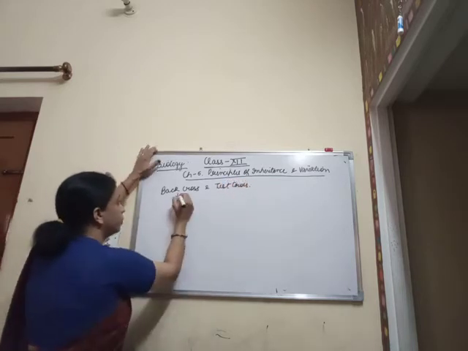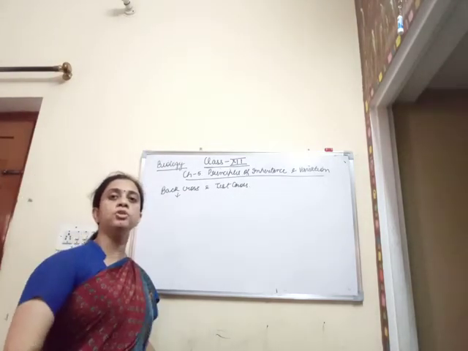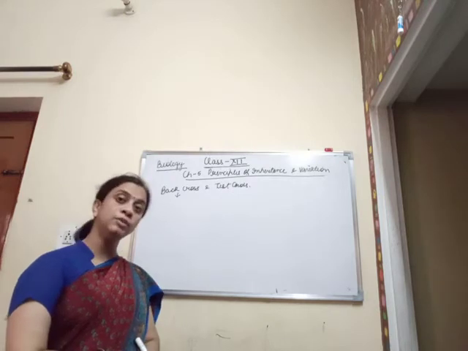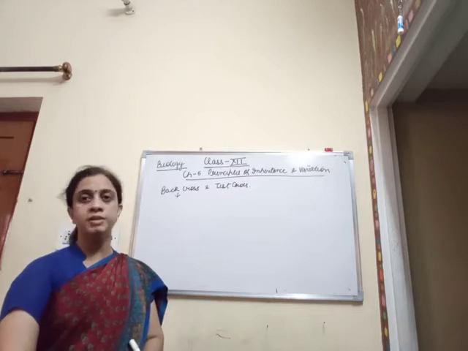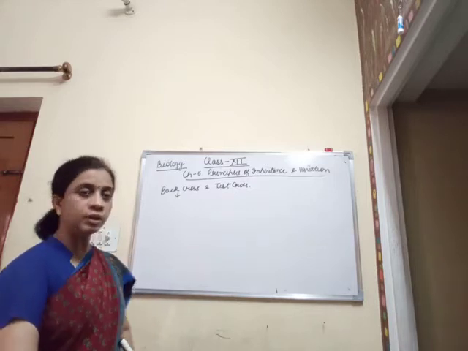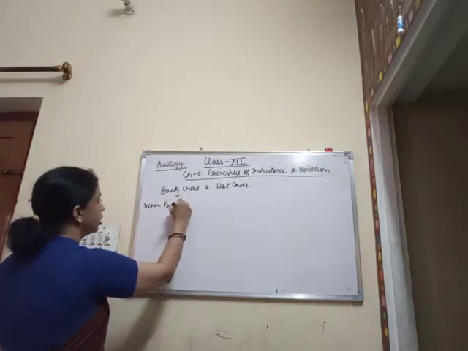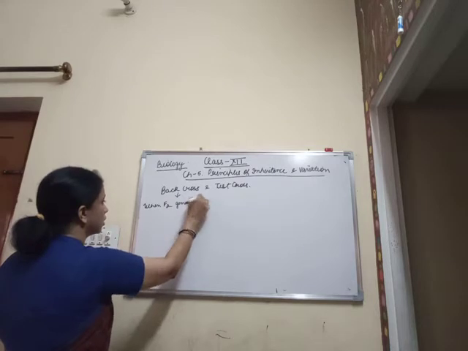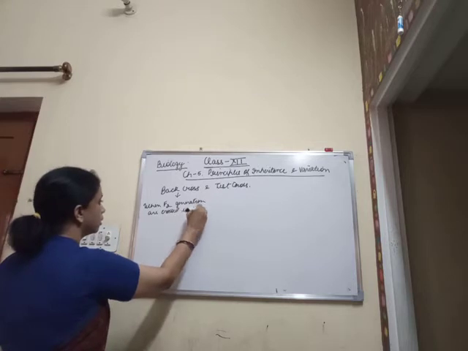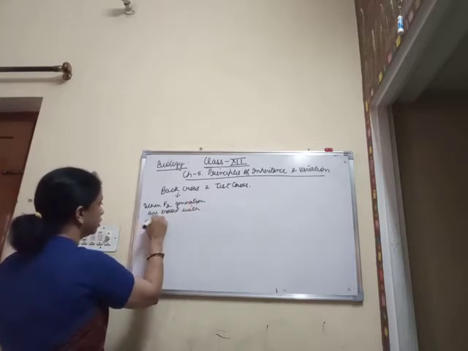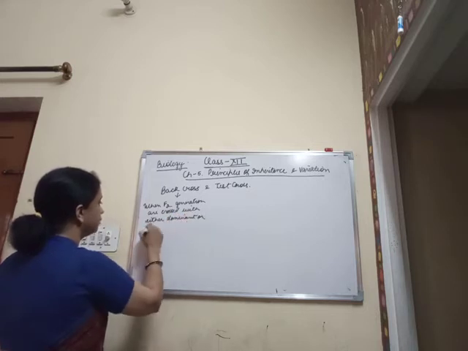The back cross is a process wherein the members of the F2 generation are crossed with either of the parents, either the dominant parent or the recessive parent. Therefore it is said to be a back cross when the members of the F2 generation are crossed with either the dominant or recessive type.